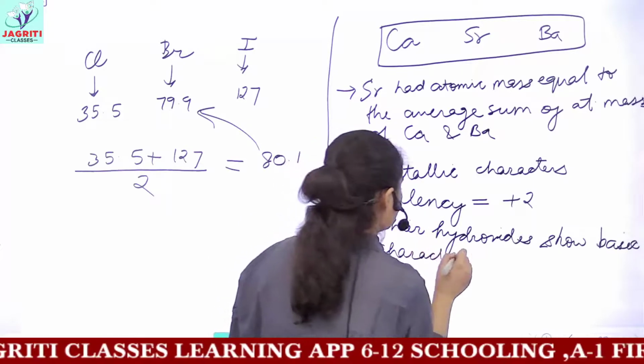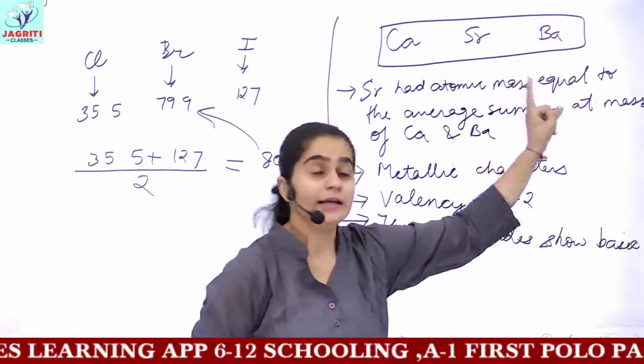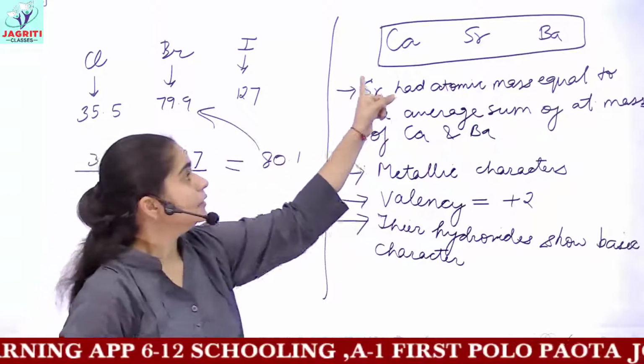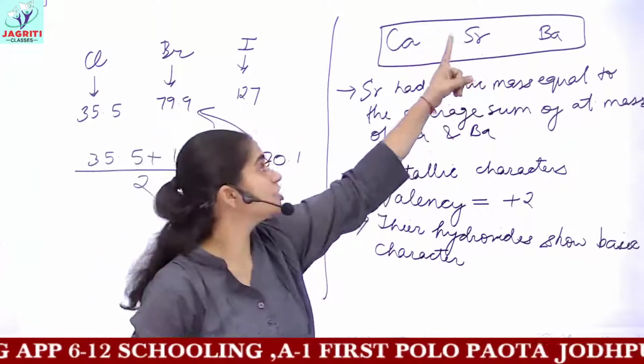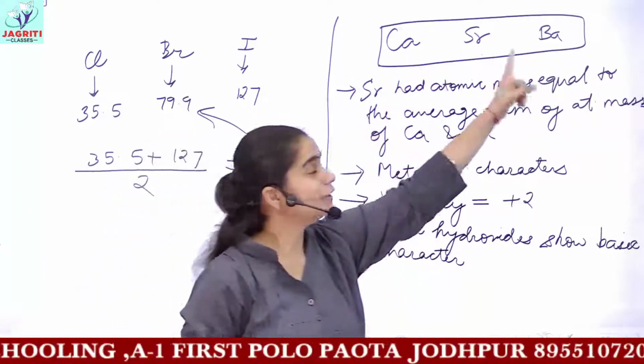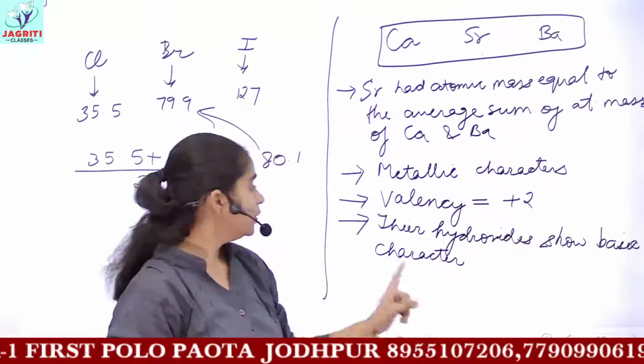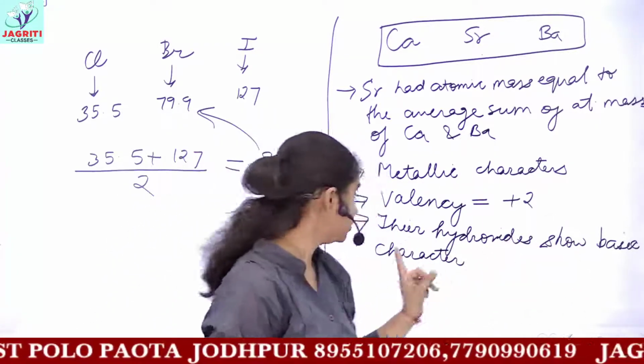So these properties were similar for all three elements included in your triad. That is, in all three elements, the middle element had a mass equal to the average of the atomic masses. Then all of these were metals. Then their valency was +2 and their hydroxides showed basic character.